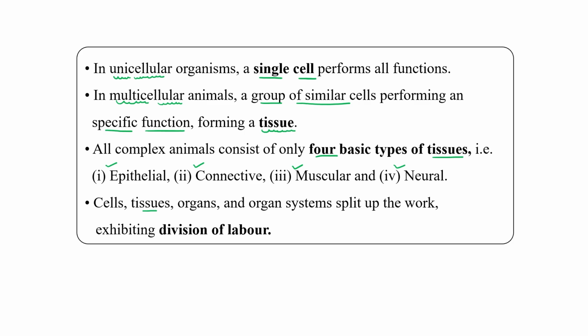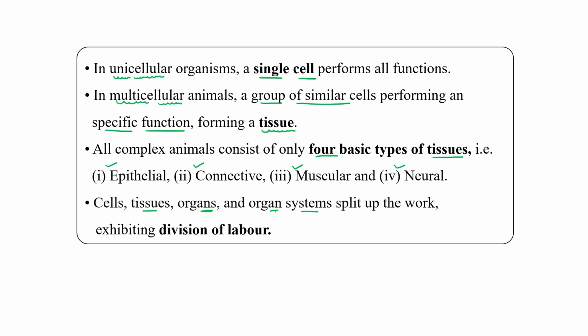The digestive system has so many organs involved, like stomach, small intestine, large intestine. That time we can use the term organ system. A group of cells performing a single function is a tissue. A group of tissues performing a single function is an organ.